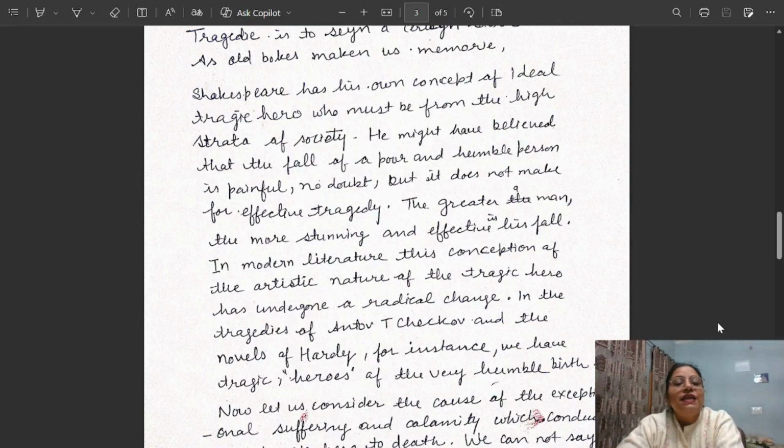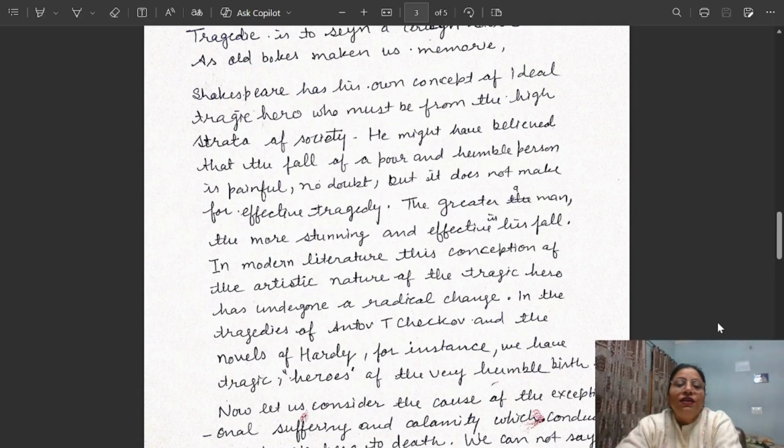So that's why he has taken the main character from a very high status, so that people will realize the harm of his life, and the same harm can happen in their own life. So the effect will be larger if we take the character from a high society. That is according to Shakespeare. Shakespeare believed that the greater a man, the more stunning and effective is his fall.